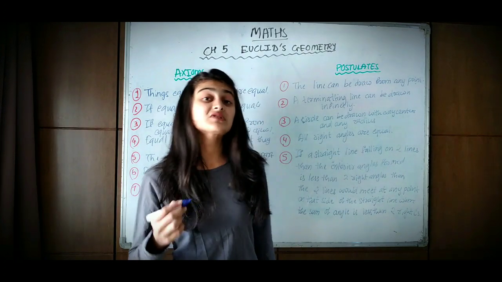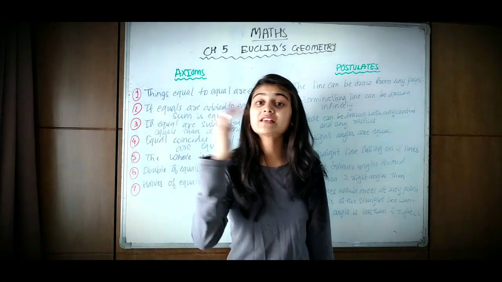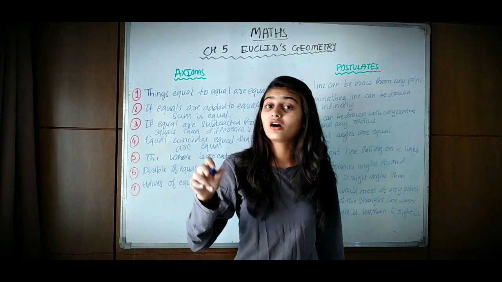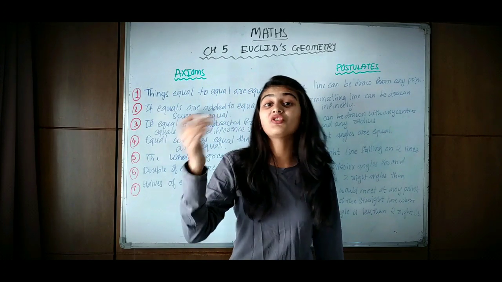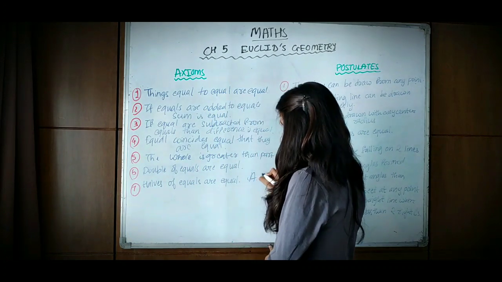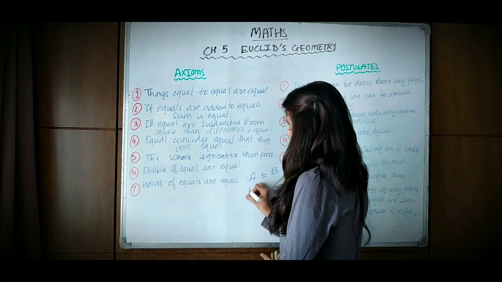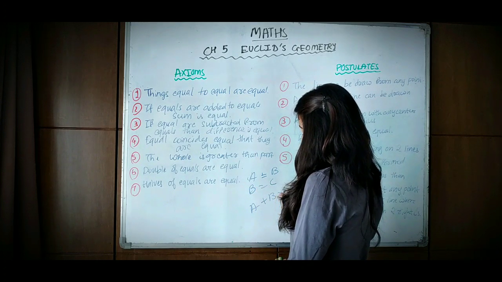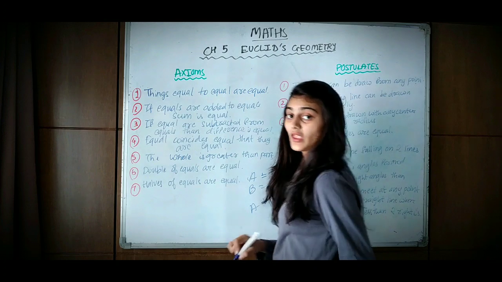The second axiom says that if equals are added to equals, then the sums will be equal. So for this we can say A is equal to B and B is equal to C, so A plus B is equal to B plus C. Why?